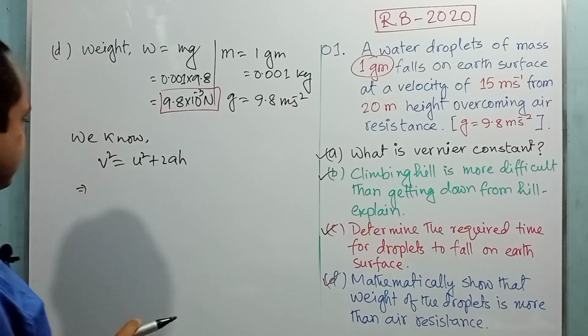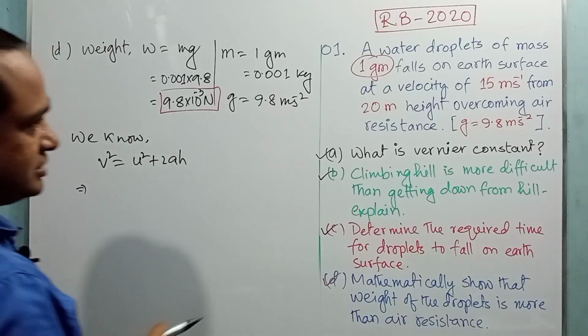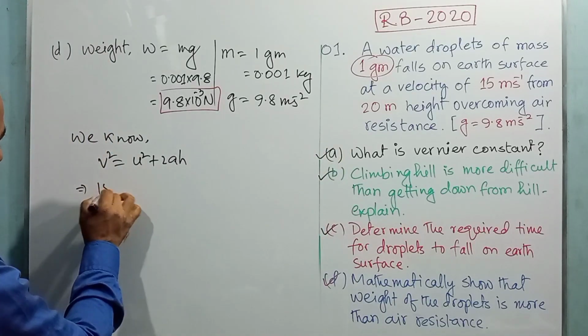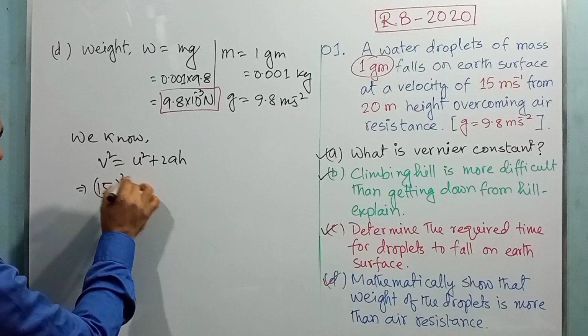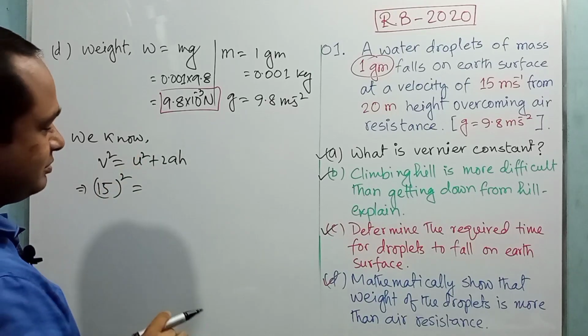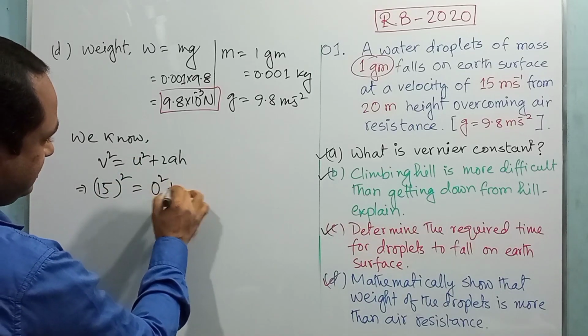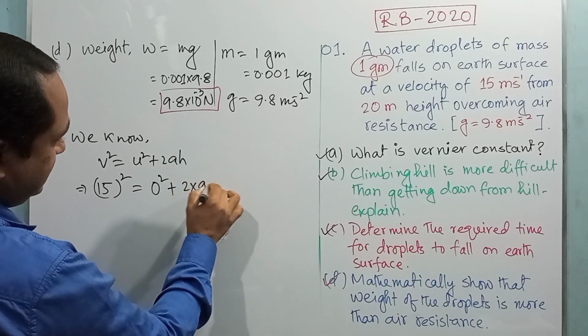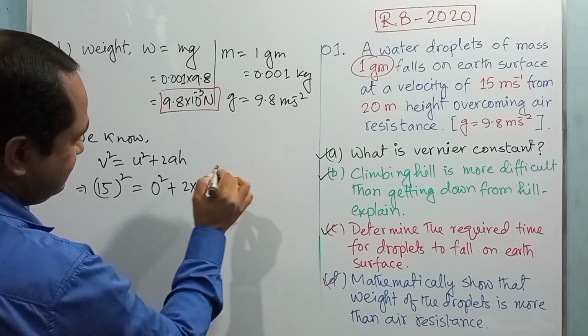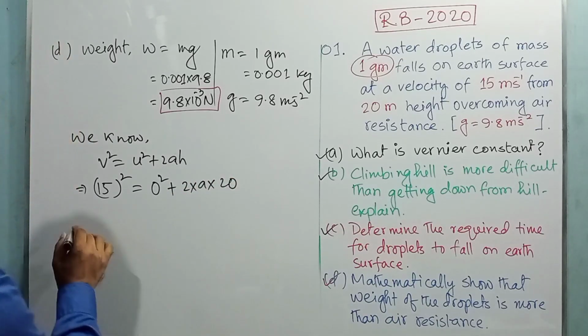So here the final velocity of the water droplet was 15 meter per second, is equal to the initial velocity of the water droplet, which was 0, plus 2 into a into h. h means 20 meter, right?